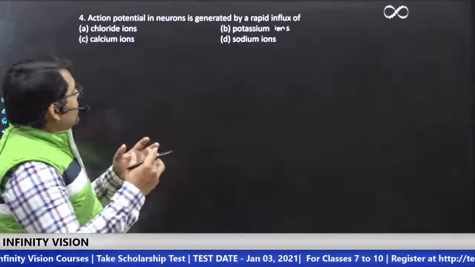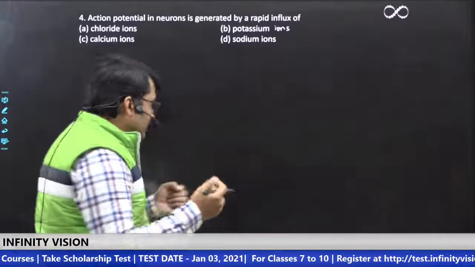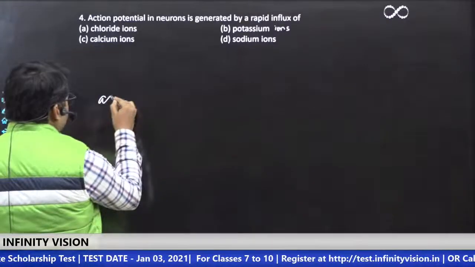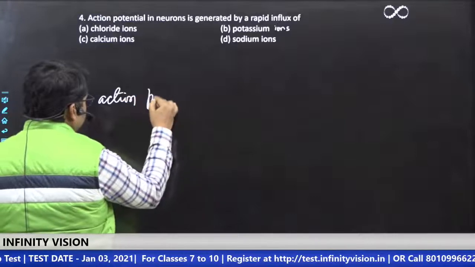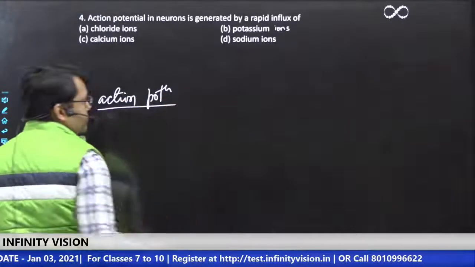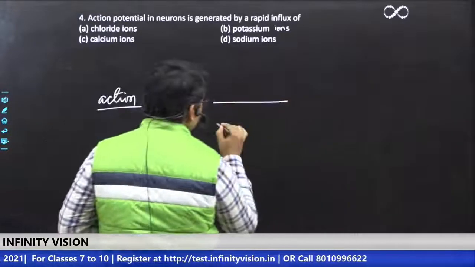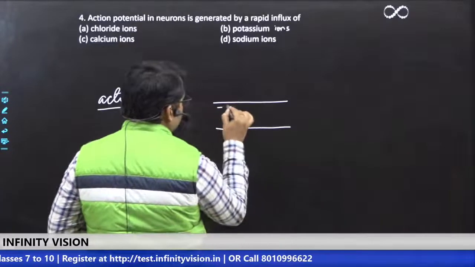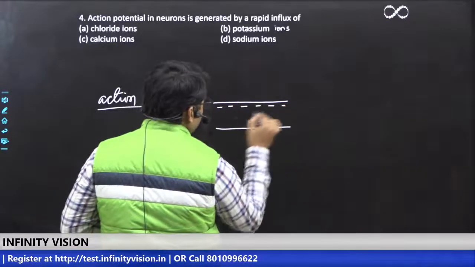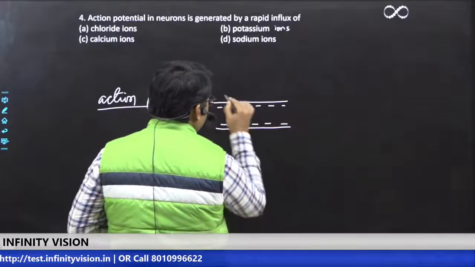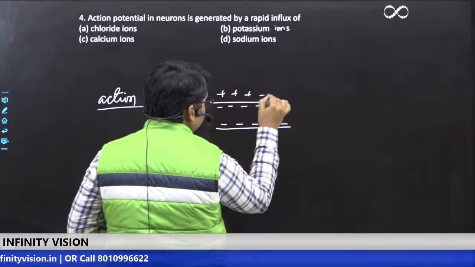When we are talking about action potential, normally in a nerve cell, there is a negative charge on the inner side, that is in the cytoplasm, and positive outside.